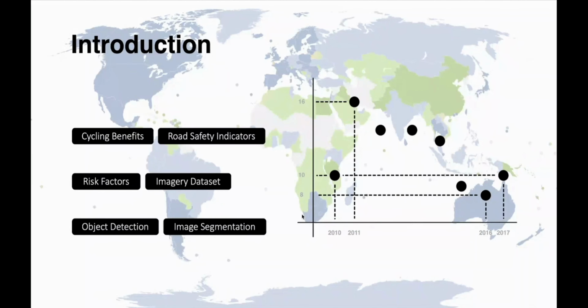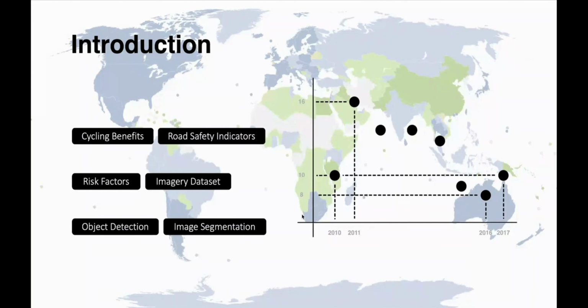They can be accident rates, injury rates, fatality rates, although the fatality rates were not considered here because the number of deaths per year is usually very low. In 2017, for example, there were 10 deaths.